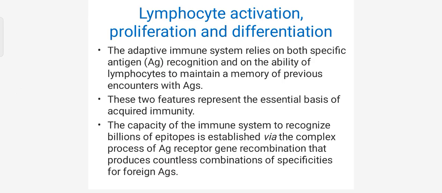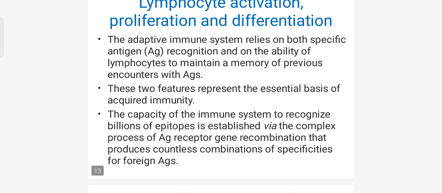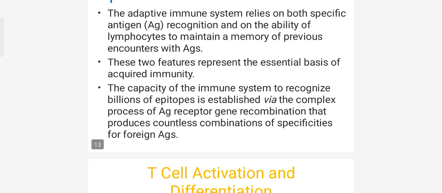Lymphocyte activation, proliferation and differentiation. The adaptive immune system relies both on specific antigen recognition and on the ability of lymphocytes to maintain a memory of previous encounters with antigens. These two features represent the essential basis of acquired immunity.